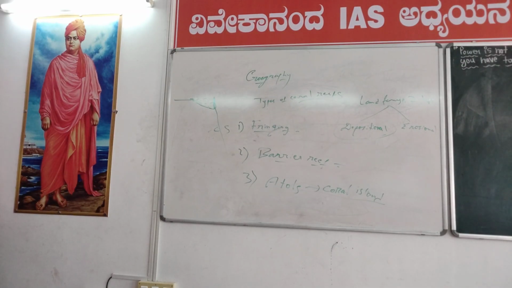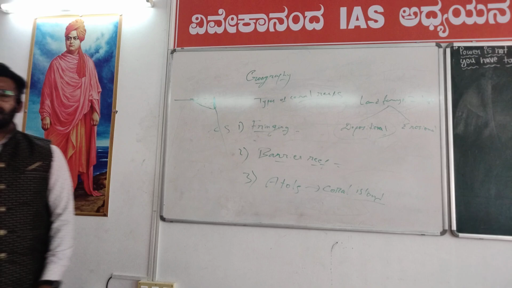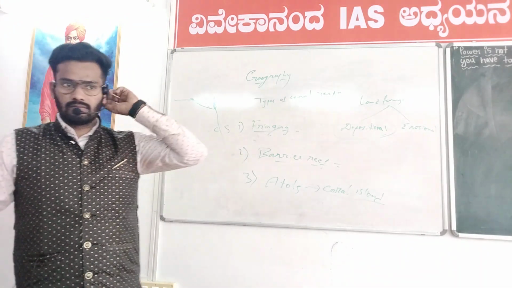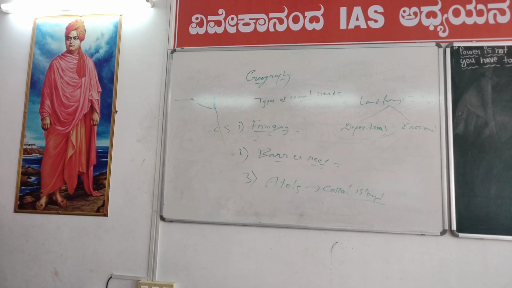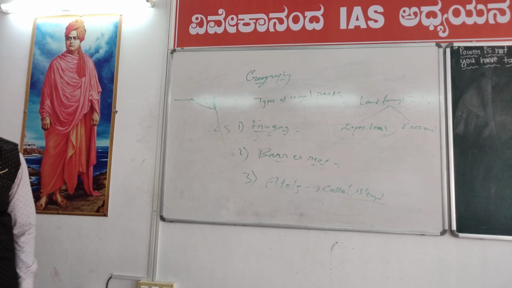Deltas, exactly. Deltas are the depositional landforms. Take the subheading as water erosion. Okay. How many kinds of water erosion are there? Take the first one as sheet erosion.